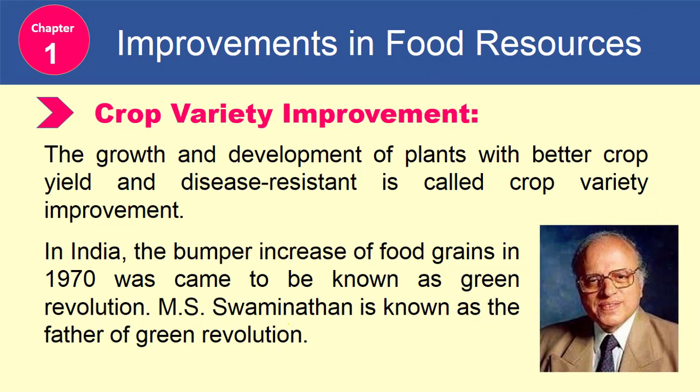Next is crop variety improvement. What is crop variety improvement? The growth and development of plants with better crop yield and disease resistance is called crop variety improvement. In India, the bumper increase of food grains in 1970 came to be known as the Green Revolution. M.S. Swaminathan is known as the father of the Green Revolution in India.